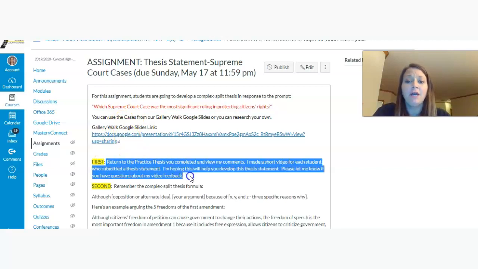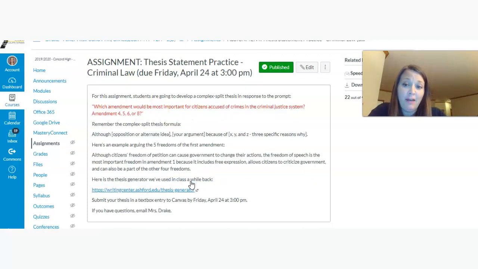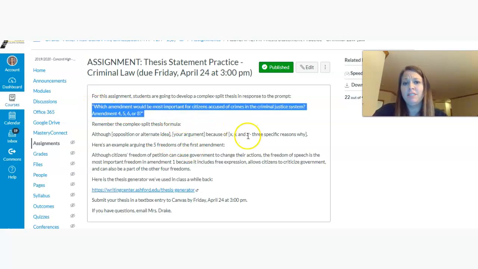The first thing I'd like for you to do before you get too far into this is to go back to that practice thesis that you did a couple of weeks ago. Let me show you where that's at. So you can find that assignment here in Canvas. If you click on that, do you remember this one? Which amendment would be the most important for citizens accused of crimes in the criminal justice system? Amendments 4, 5, 6, or 8.